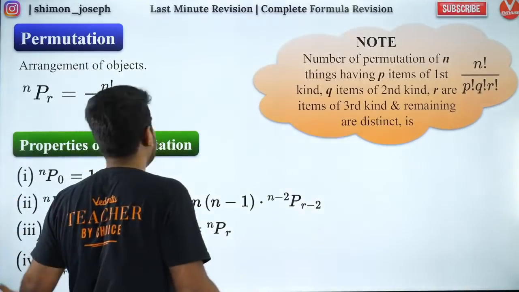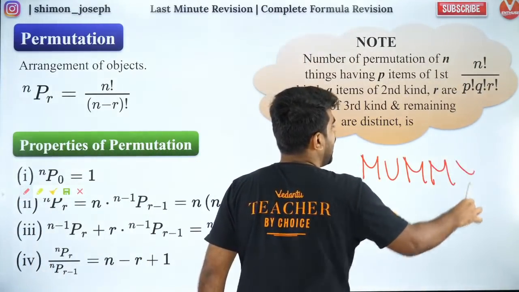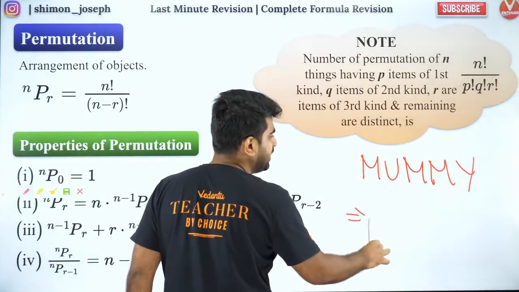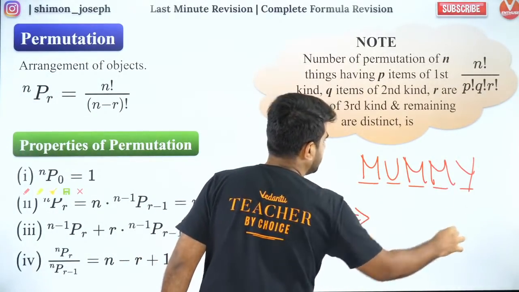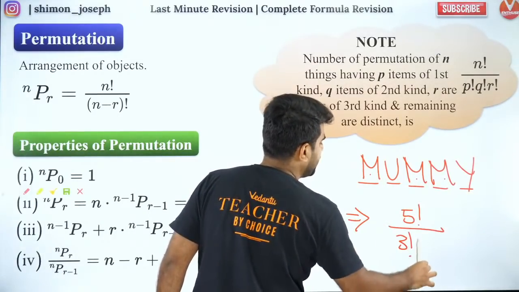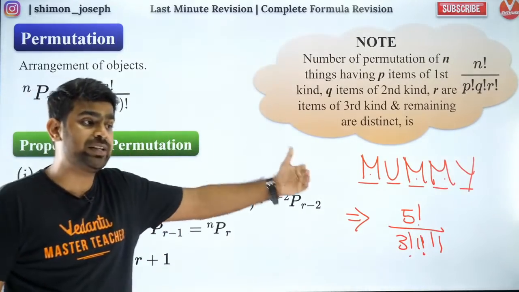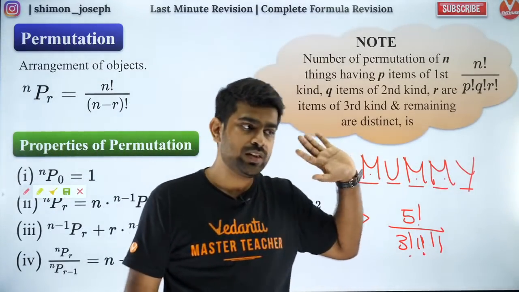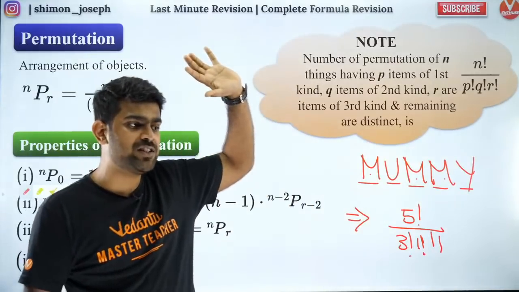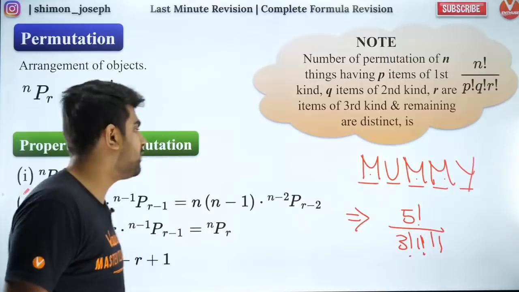For example, if you want to permute the letters of the word mummy, how do you do that? There are 5 letters, so the number of permutations is 5 factorial divided by 3 factorial, 1 factorial, 1 factorial. This will be the number of permutations of the word mummy. Are you all clear? Fantastic. So this is the way you solve it. I hope you're all fine with it.